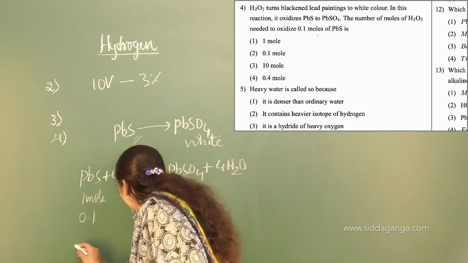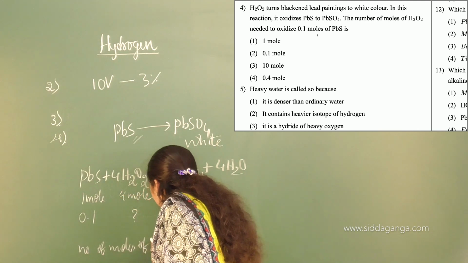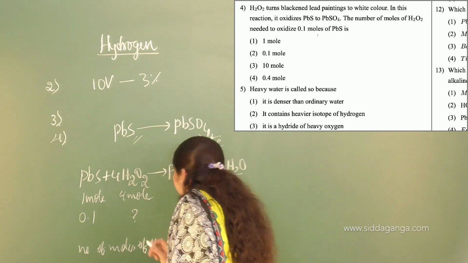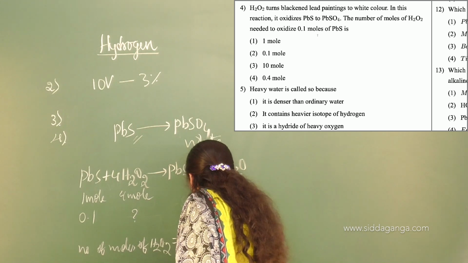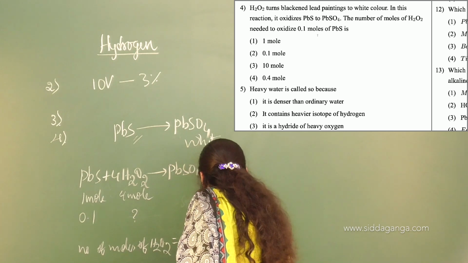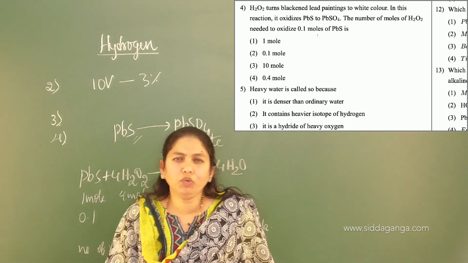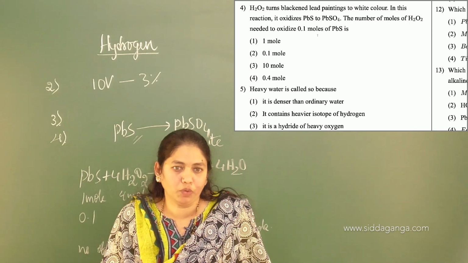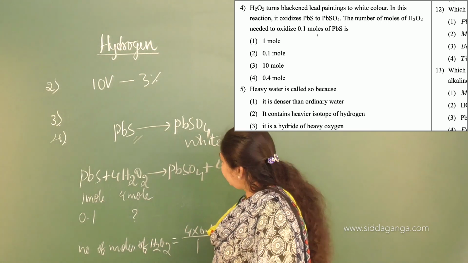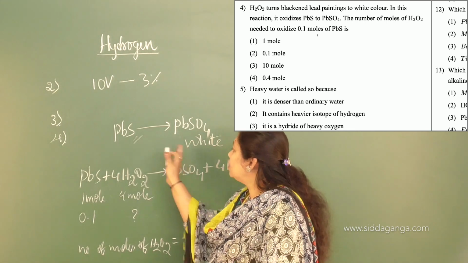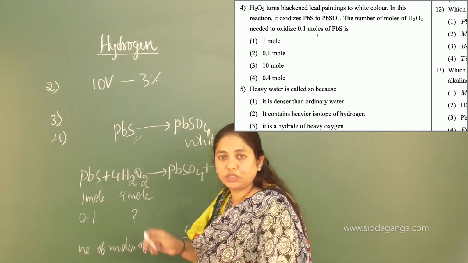Very simple again. The number of moles of H2O2 is equal to 4 into 0.1 divided by 1, which comes to 0.4 mole. They have given 1 mole, 0.1 mole, 10 mole, 0.4 mole. So the answer is 0.4 mole. How to calculate this? Understood? If you want, you can note it down. A very simple question, based on the oxidizing nature of hydrogen peroxide, right? Shall I move on to the next one?